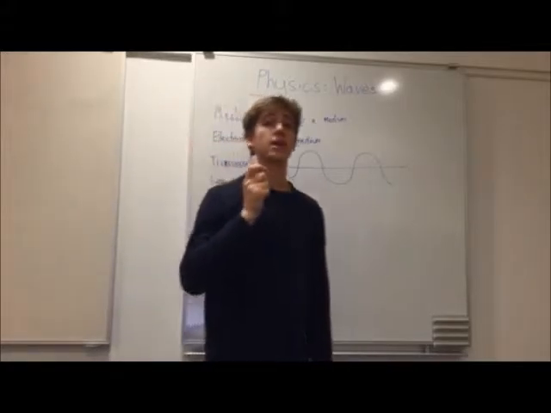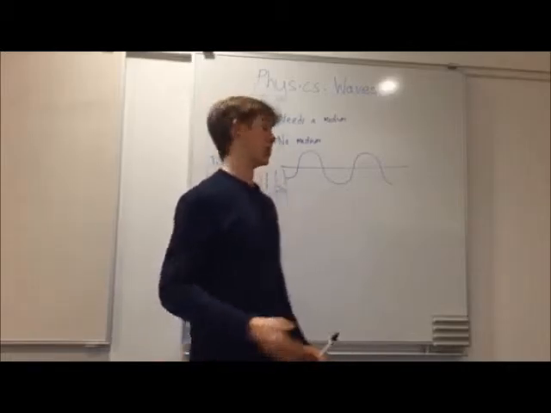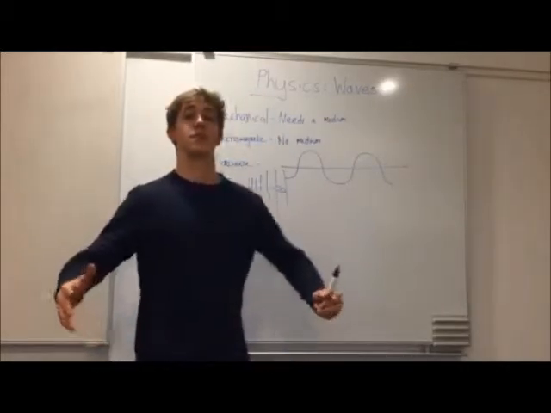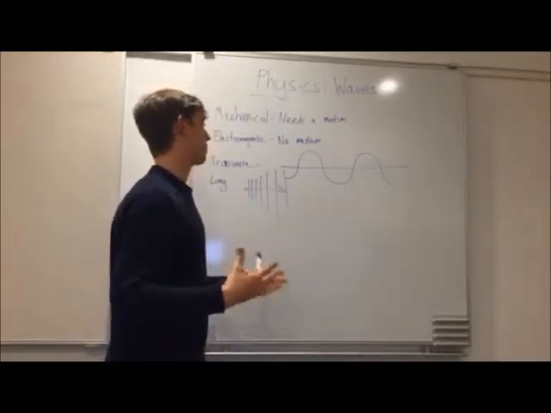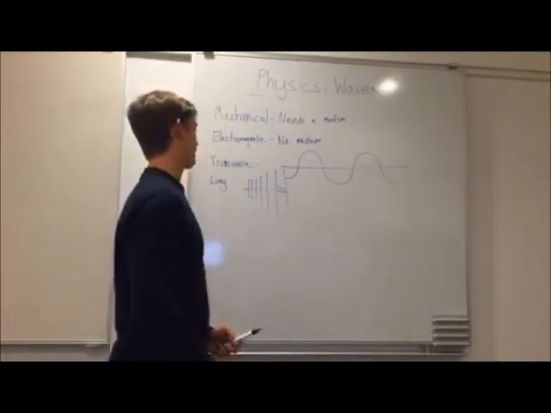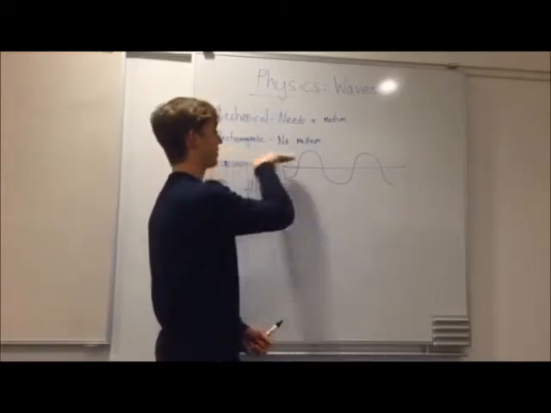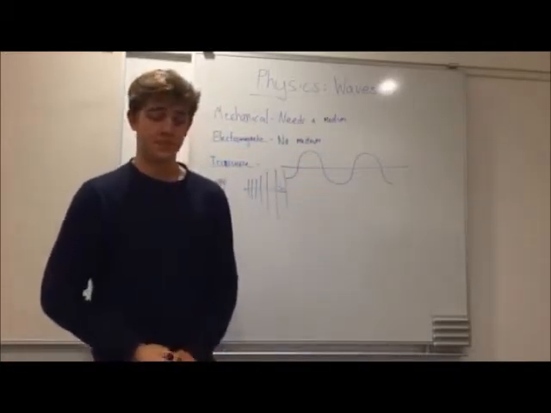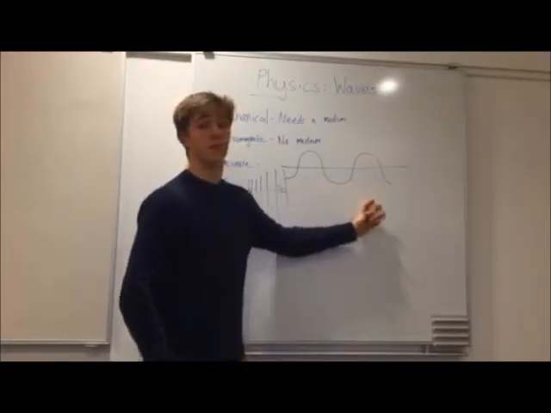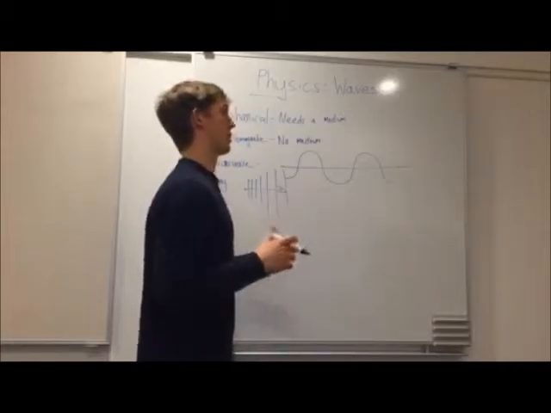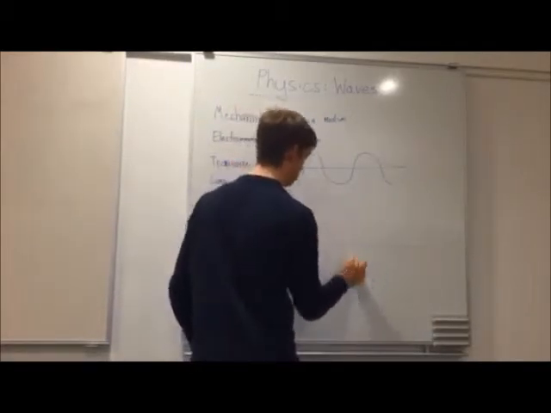An example of a transverse wave is a ripple on a pond, or light. For a longitudinal wave, a good example is maybe an accordion, where you're pressing down and it flexes and moves. But a more distinctive example is sound. Sound travels longitudinally while light travels transversely. Now there are different parts of the transverse wave, the type most used, that being light. So I'll put a bigger example here.